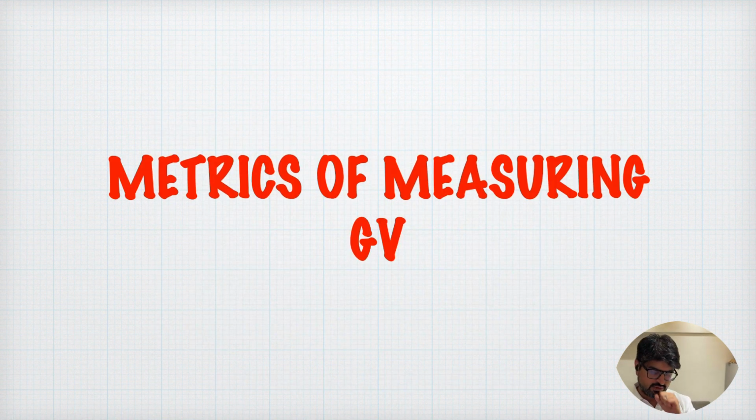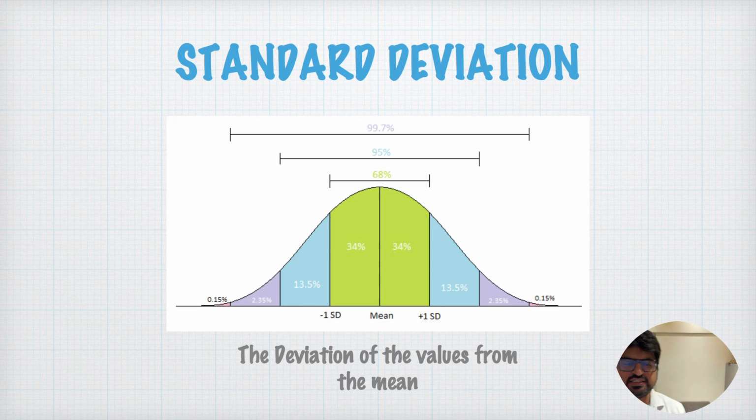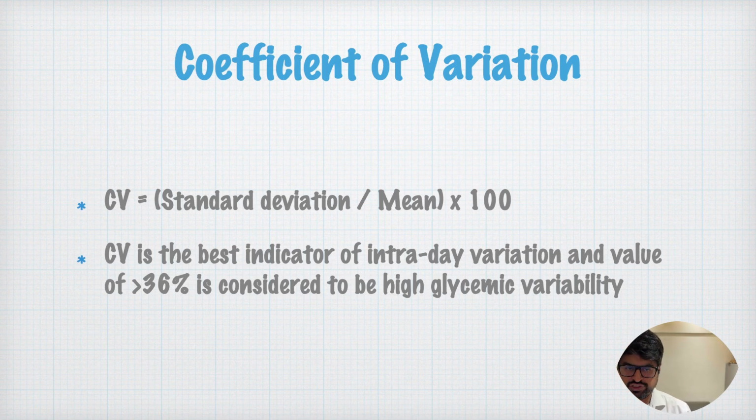Now, how do you measure glycemic variability? So glycemic variability can be measured by something called a standard deviation, that is how much deviation happens from the mean. This is again a mathematical formula. Again, some CGM matrix gives you this formula. You can use coefficient of variation, that is standard deviation divided by mean into 100, right? And this is considered the best indicator of intraday glycemic variation. And value more than 36% is considered to be high glycemic variability.